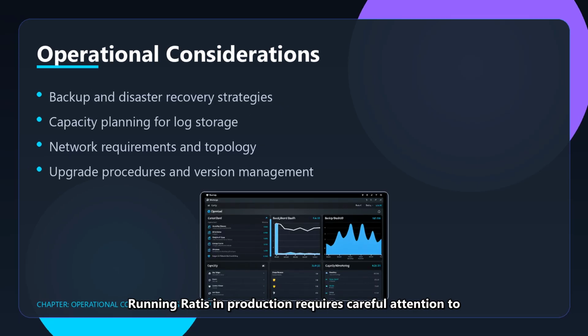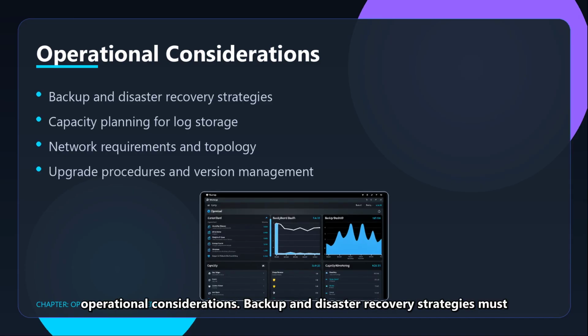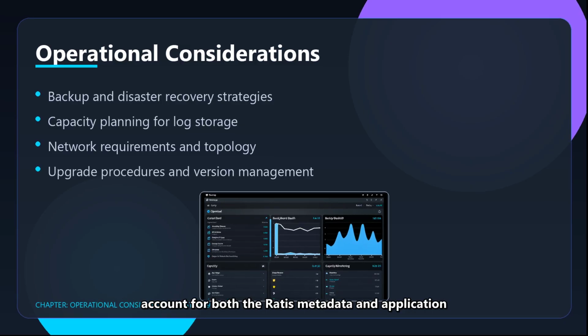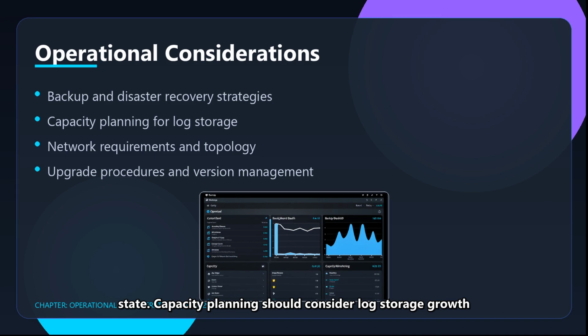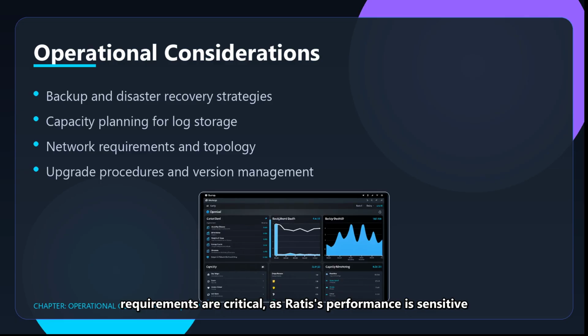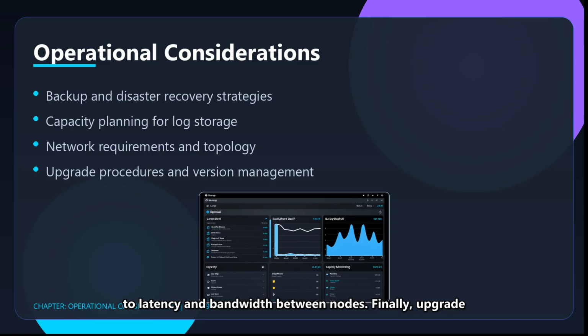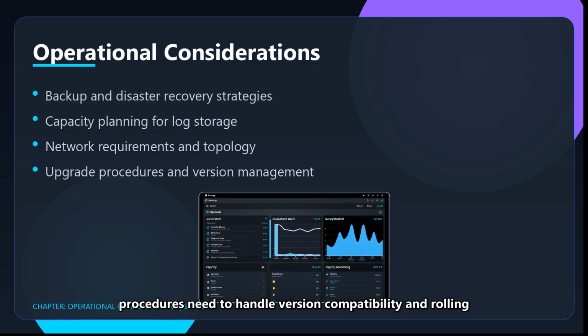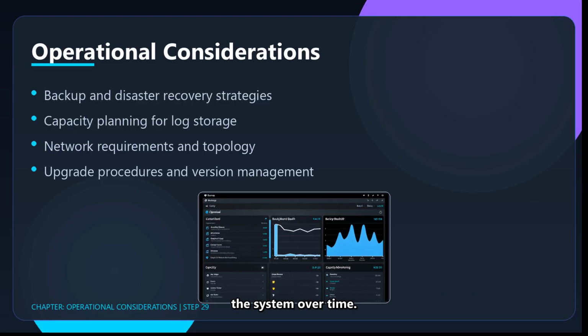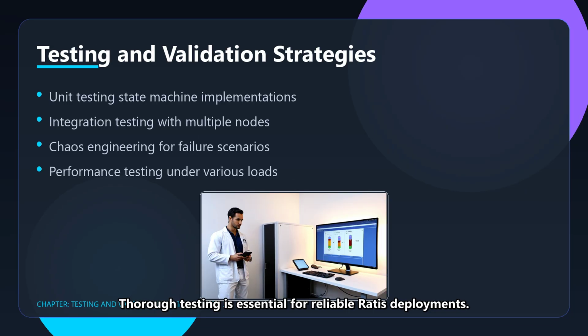Running Ratis in production requires careful attention to operational considerations. Backup and disaster recovery strategies must account for both the Ratis metadata and application state. Capacity planning should consider log storage growth and the impact on performance over time. Network requirements are critical, as Ratis's performance is sensitive to latency and bandwidth between nodes. Finally, upgrade procedures need to handle version compatibility and rolling updates to minimize downtime, ensuring smooth evolution of the system over time.